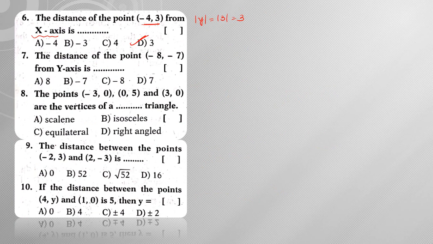The distance of the point minus 8 comma minus 7 from y-axis. So from y-axis means you need to take modulus of x. So which is equal to modulus of minus 8, which gives me 8. Hence the answer is 8.